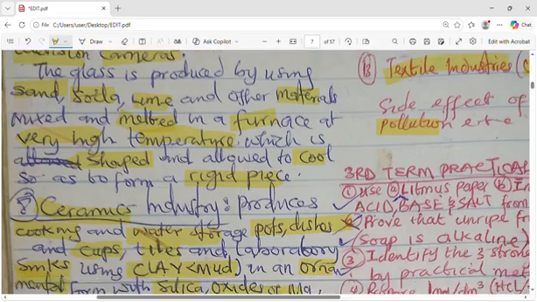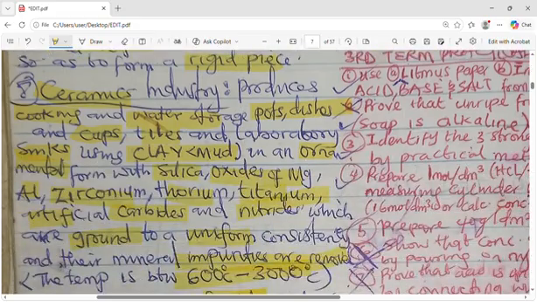Then number 8, another chemical industry is ceramic industries. So this one, they make ceramics which they use for cooking and for water storage, for pots, for dishes, for cups, for tiles and laboratory sinks. So using clay, they also use clay, that's mud, to make these ceramics in an ornamental form. It's like a beautiful form.